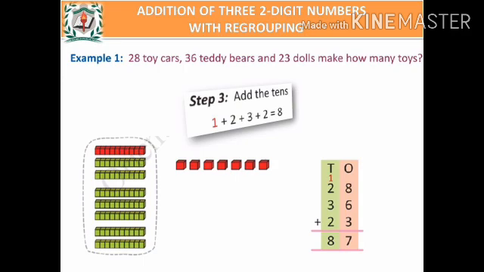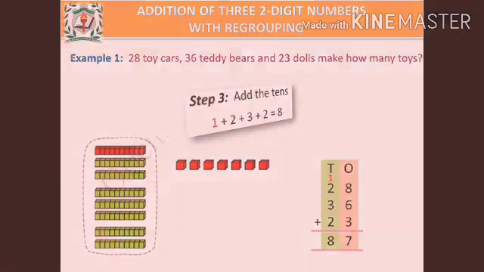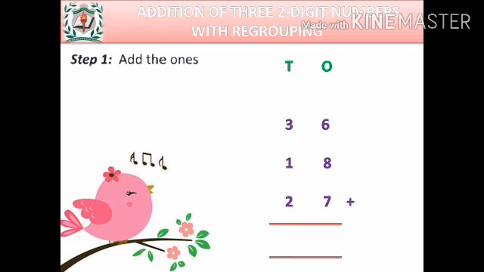Now, step 3. Add all the tens. So, 1 plus 2 plus 3 plus 2 gives 8. Therefore, the answer is 87. That means the sum of these three numbers is 87. That means altogether there are 87 toys. Did you understand, students? Okay?